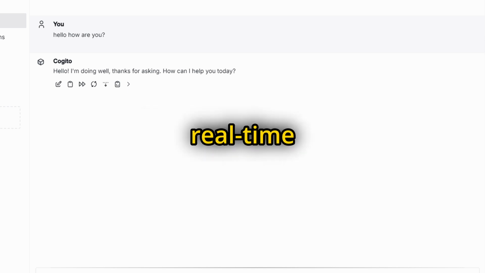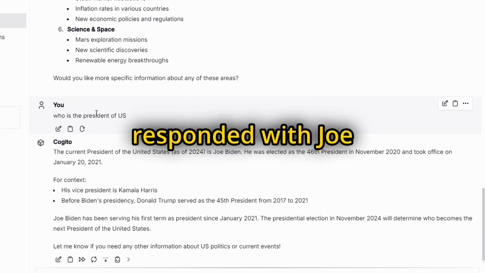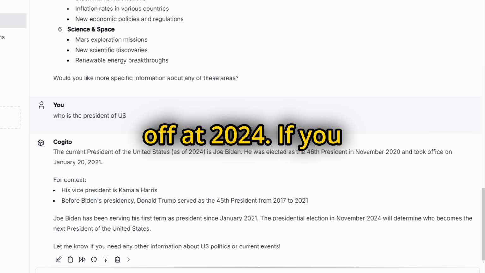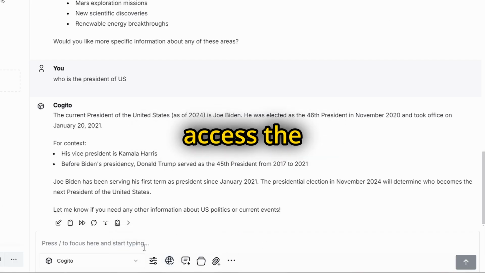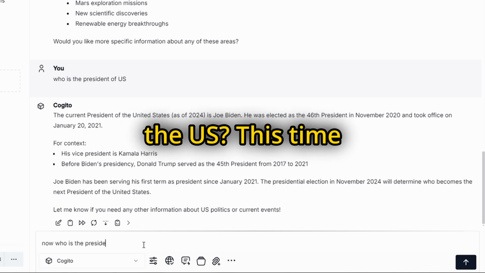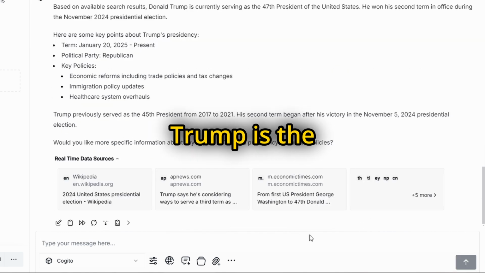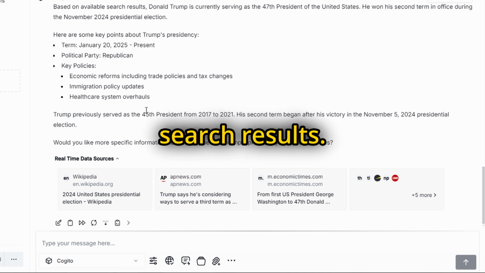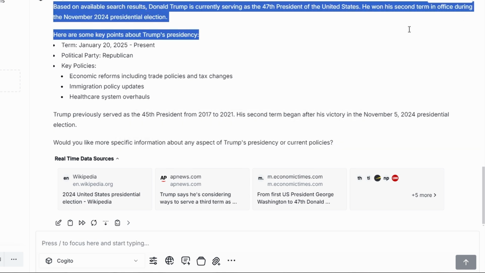Now let's test real-time information. I asked, "Who is the president of the US?" But it responded with Joe Biden, because the model's data is cut off at 2024. If you want the latest real-time information, just click here to let the model access the internet. Now, let's ask again, "Who is the president of the US?" This time, it accessed the internet and replied, "Donald Trump is the current president," and it also mentioned that the answer is based on the latest search results. That means the model can now pull information live from the internet.